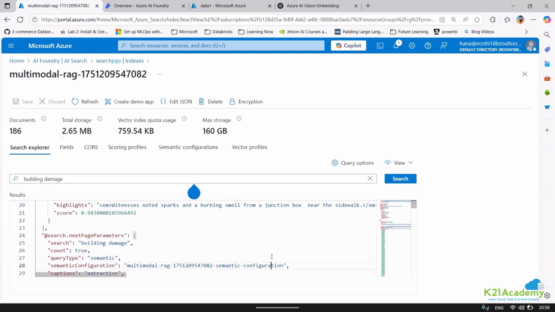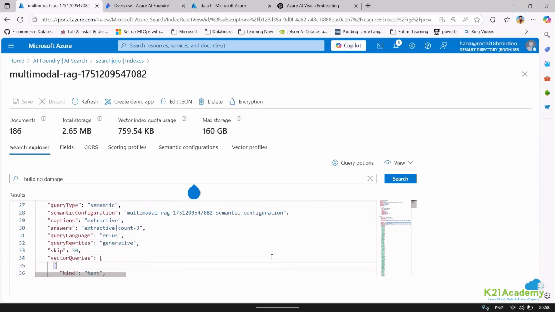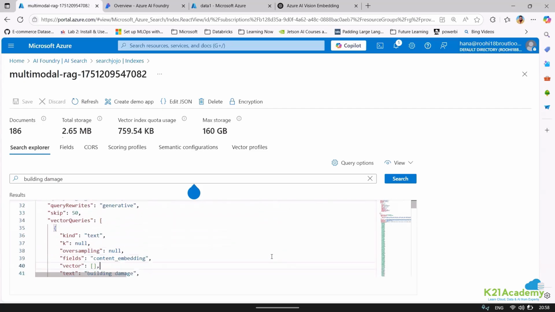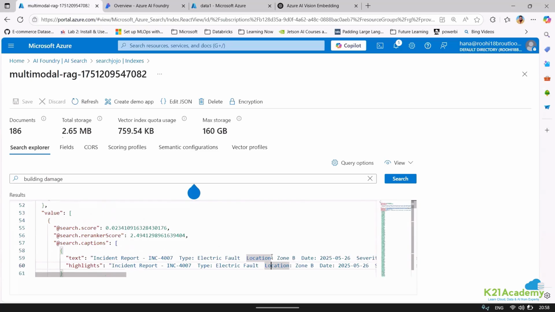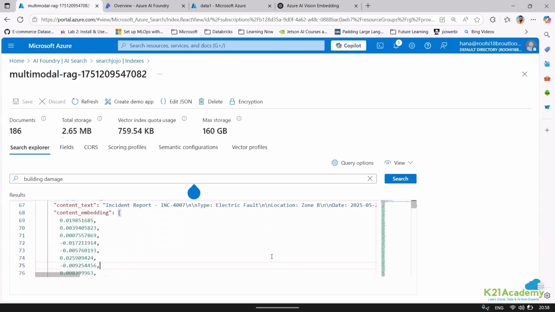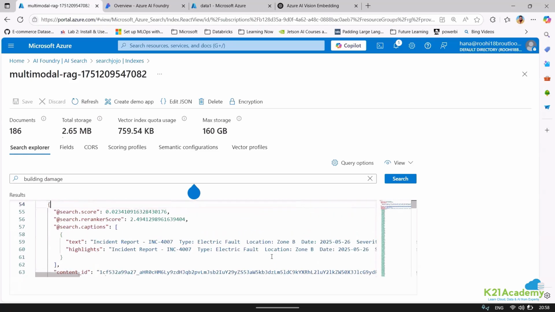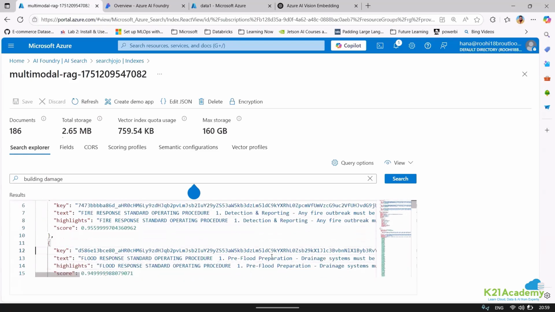Now I have another thing which is building damage. Query type is search. Okay, it is extracting the information based on this. I have specified this content embedding. Okay, I've created this content embedding for the image. So it is now giving an image caption. Can you see? And then it will give me another embedding information. Is it okay? The highest score is coming as, yeah, please go ahead.